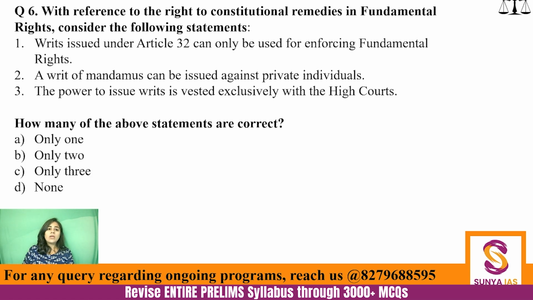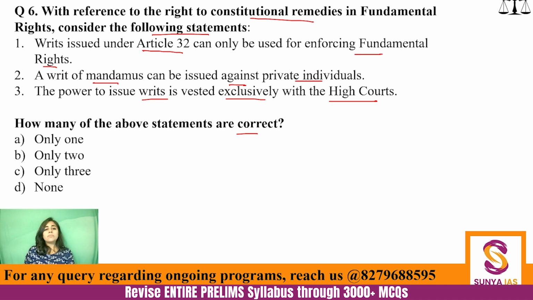Let's move on. With reference to right to constitutional remedies, consider the following statements. Writs issued under Article 32 can only be used for enforcing fundamental rights. That is one statement. A writ of mandamus can be issued against private individuals, and the power to issue writs is vested exclusively with the high courts. You have to choose the correct statements. Only one, only two, only three, or none.